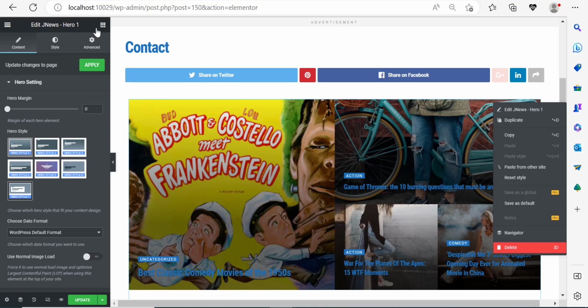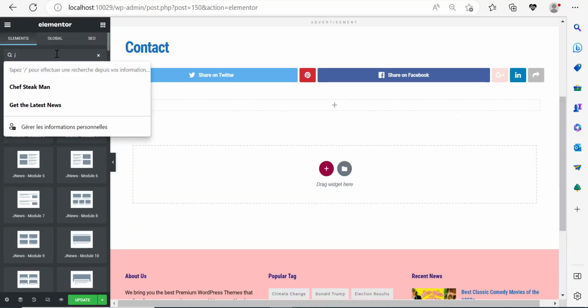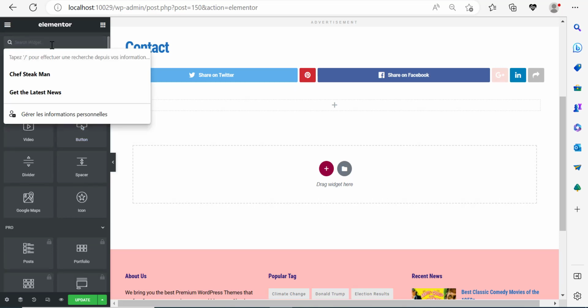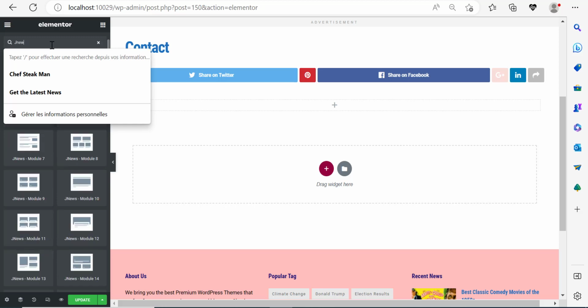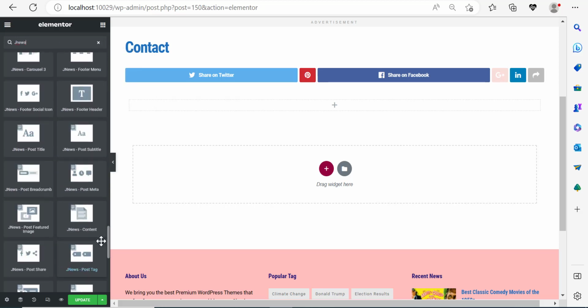So you can play around with those modules and blocks of Jnews, and since you have purchased the theme, then you can use all of these for free. A lot of blocks, Jnews. Let me search for Jnews. So you have a lot of choices here, plenty of them.